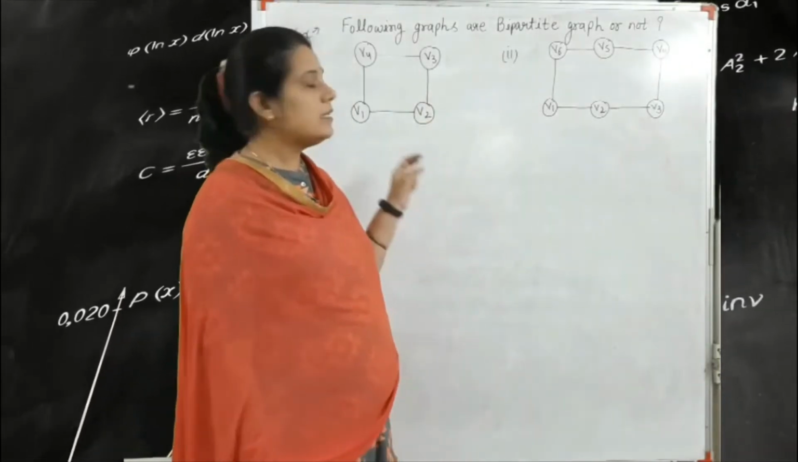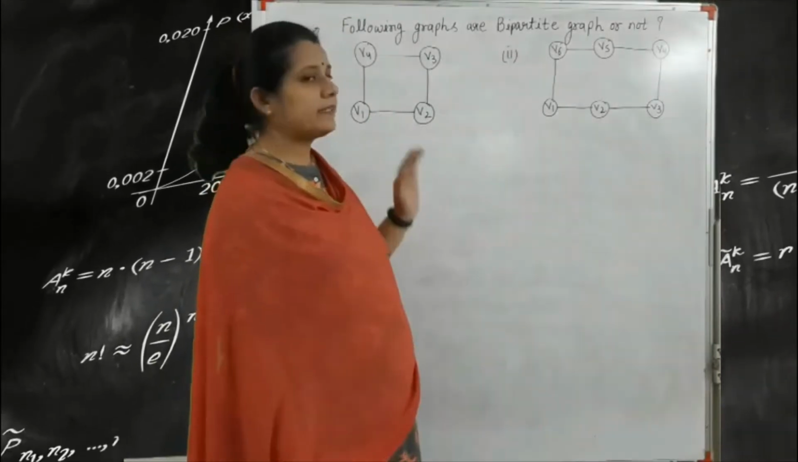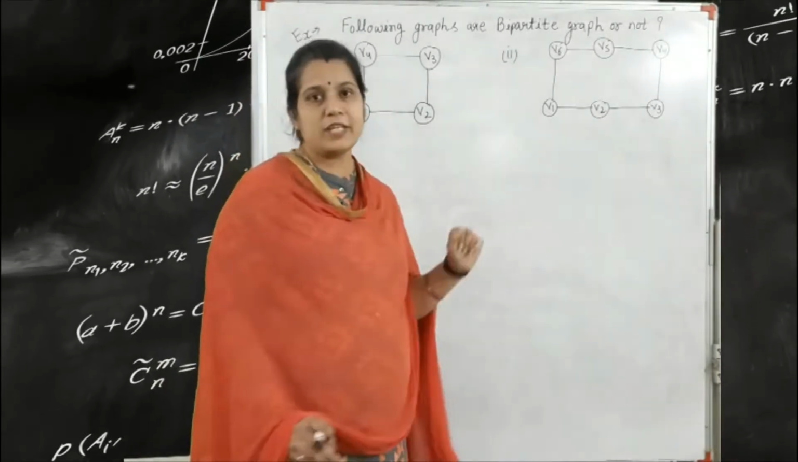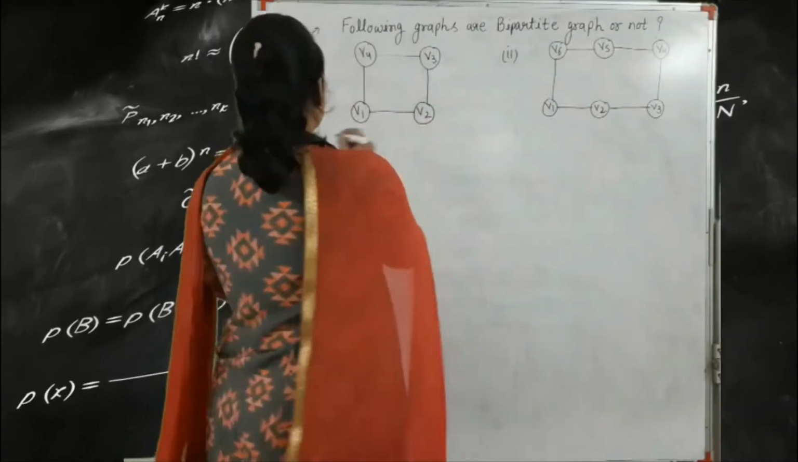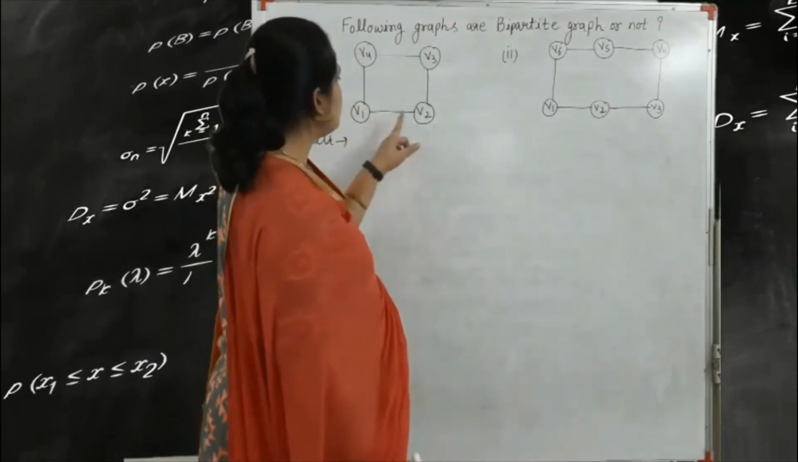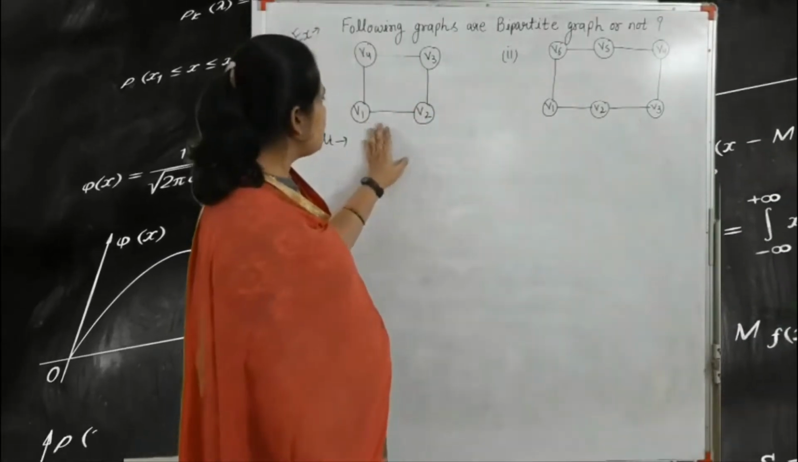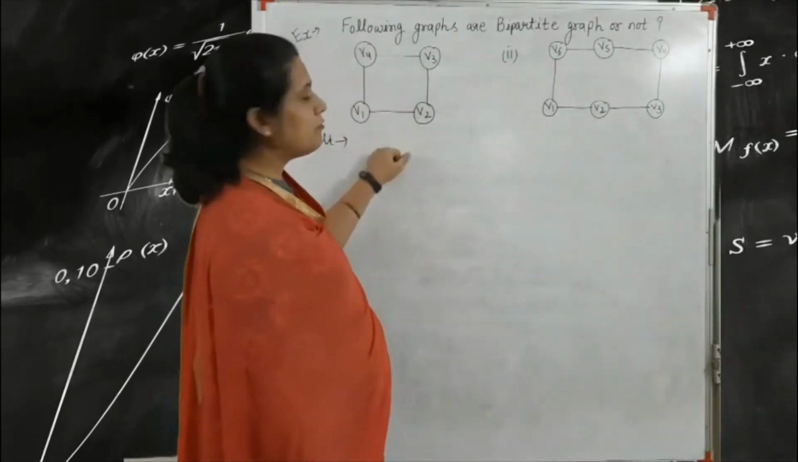Okay, and according to one partition, the vertices are not connected with any edge. So here, first we solve the first example. The first example is V1, V2, V3 and V4. Here, first you check: V1 is connected to V2 and V4.